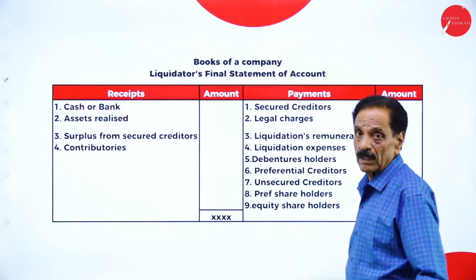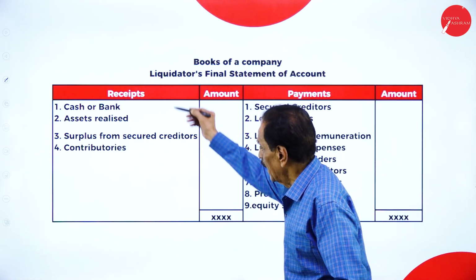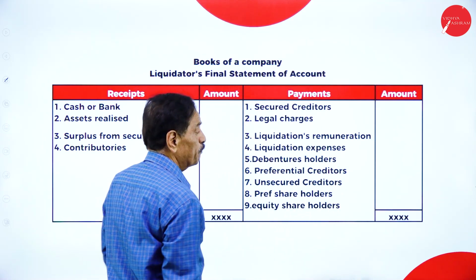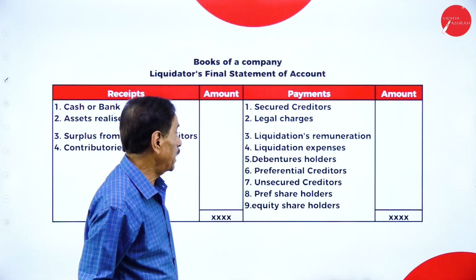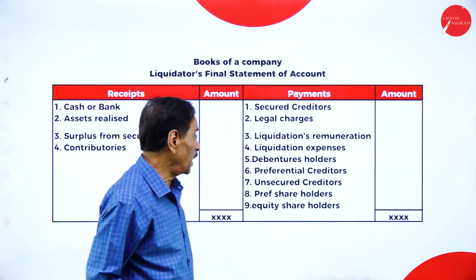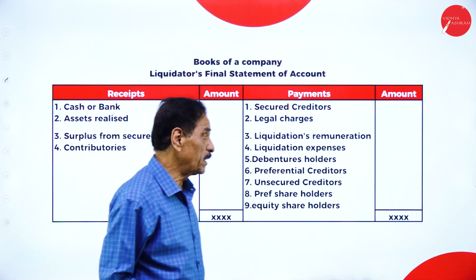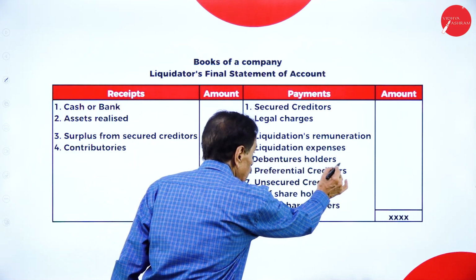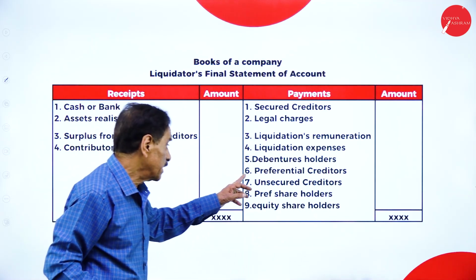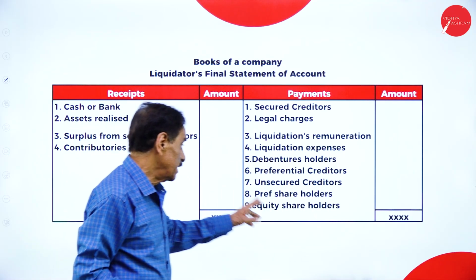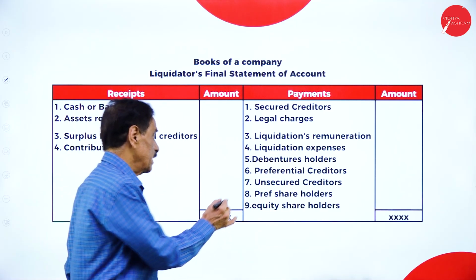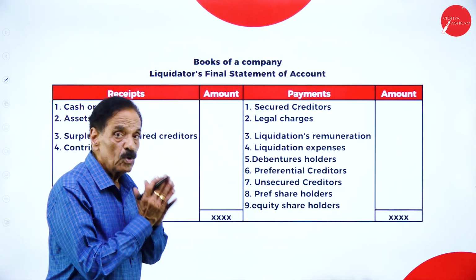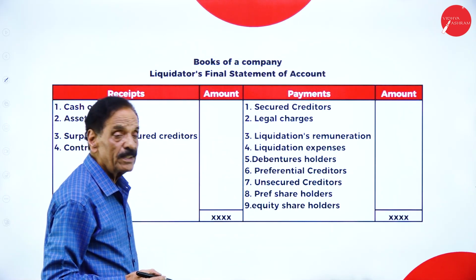This is the format. Liquidator: cash at bank, assets realized, any surplus from a secured creditor. Then whom to pay first? First you have to pay the secured creditor, then the legal charges, then the liquidator's remuneration, then the liquidation expenses, then the debenture holders. This is the perfect format. Then you have the preferential creditors, then you pay the unsecured creditors, then preference shareholders and equity shareholders. So this format you have to follow. Don't change the format.